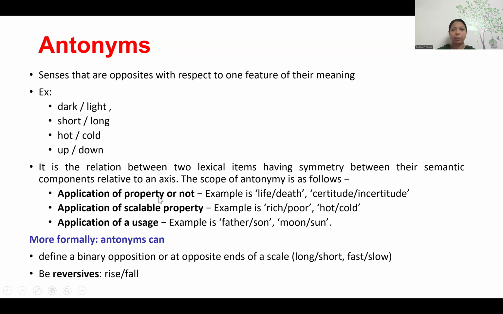The opposite can be in terms of a scalable property, or in terms of usage. For example, father, son, moon, sun. So it depends on the property, scalable property or usage, that it has the opposite meaning. The sense of opposite meaning of a word we call antonymy.